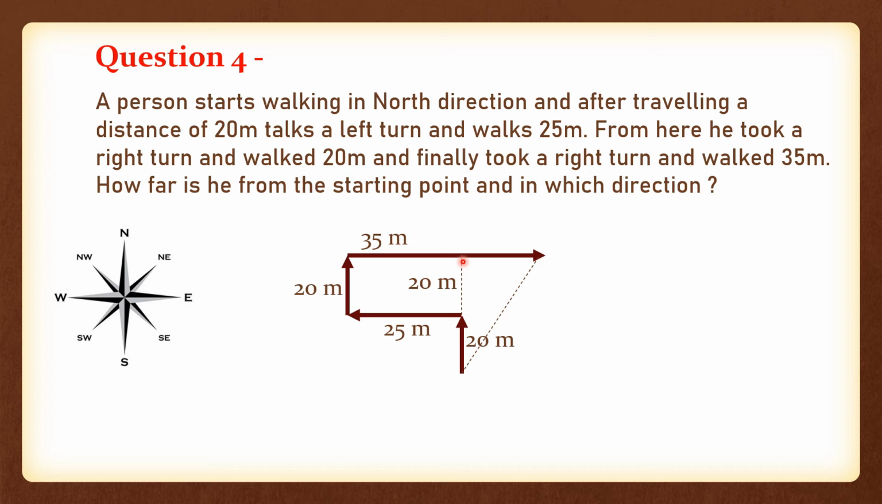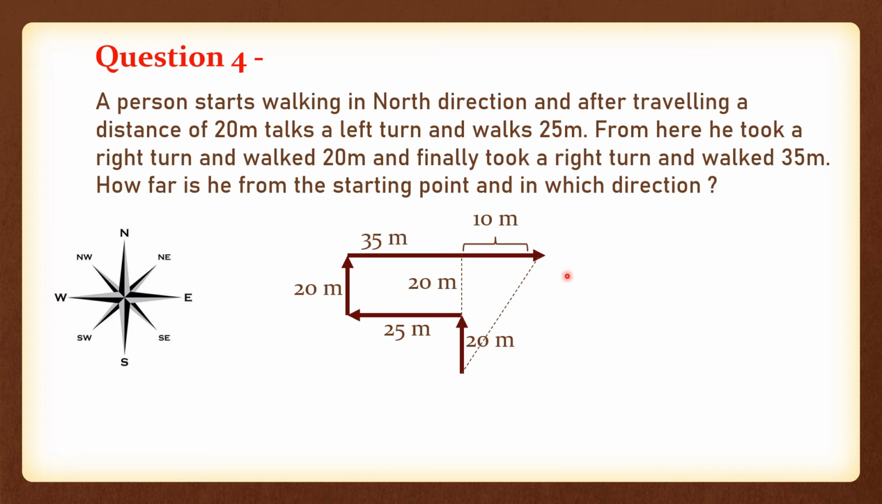So we have our complete perpendicular now. 20 meters plus 20 meters, that is 40 meters perpendicular we are having. But we need to find out the base, right? So I already said this is 25 meters and the complete line is 35 meters. So 35 minus 25 can give you your length of the base, right? So this is how you need to find out your base. So this is 10 meters.